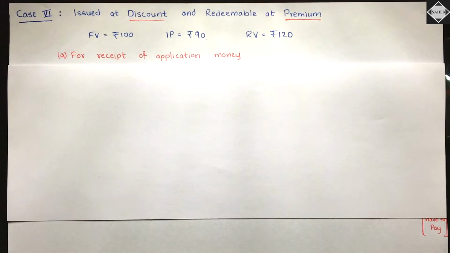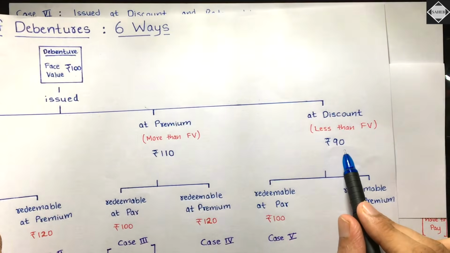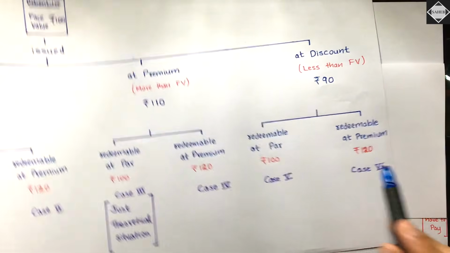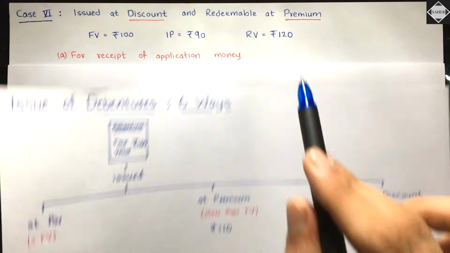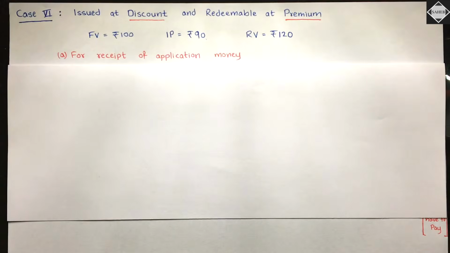Understood. Now let's see this in the flow chart. See here, face value is rupees 100 and then issue price is 90, and then redeemable at a premium 120. Yeah. 100, 90, 120. The last case, case 6. Again, this is the most complicated, you can say, and the most confusing for the students. But it's really simple. Don't worry. I will teach you how simple it is.